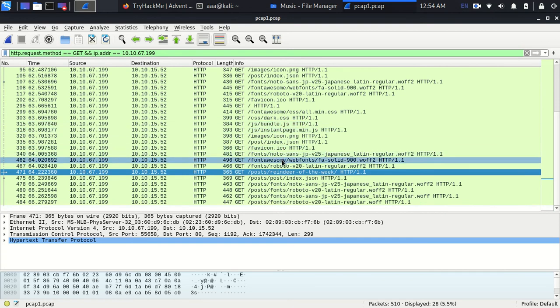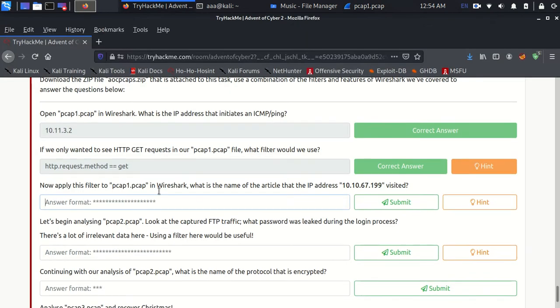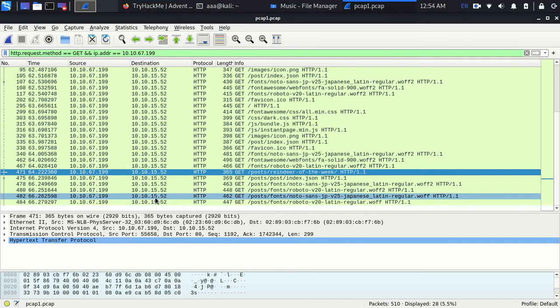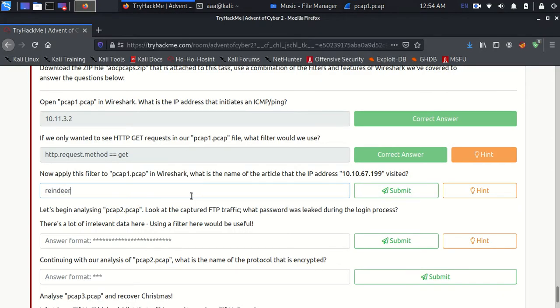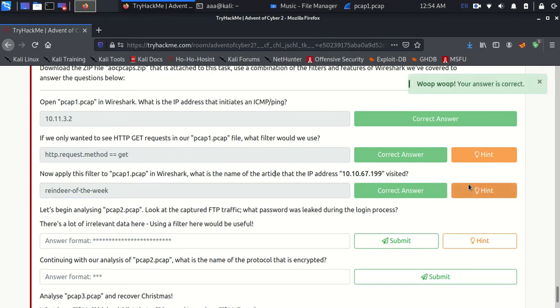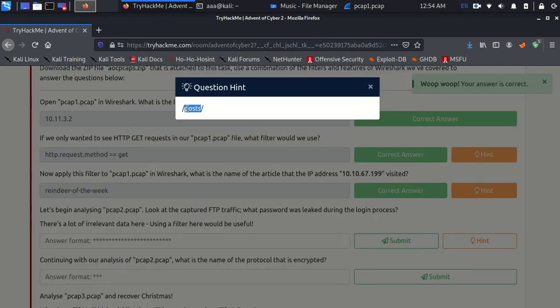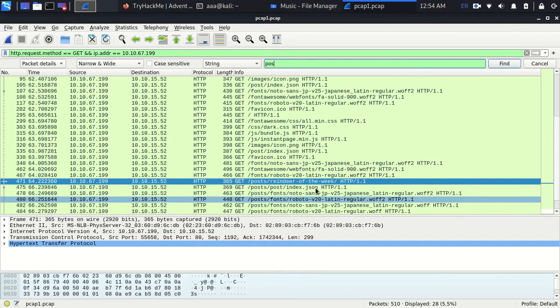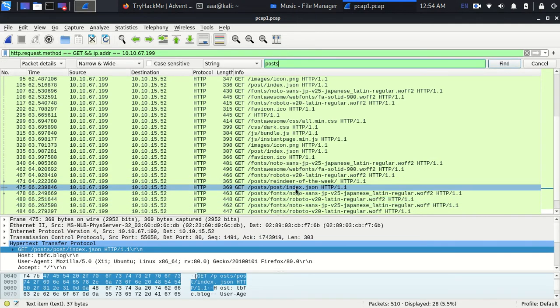So I guess the answer is this one, reindeer-of-the-week. Actually I should have seen the hint, it says posts, so I could just search for posts. See, it might have made my job easier.